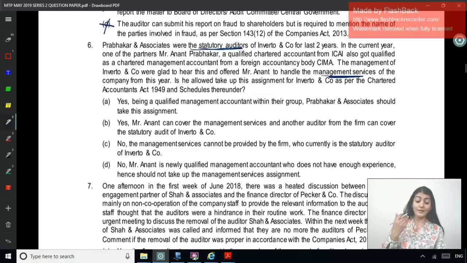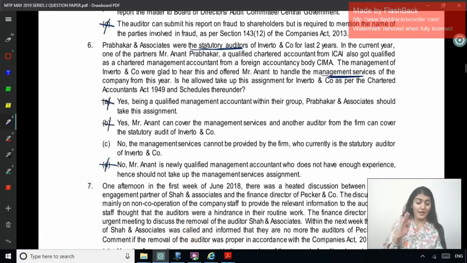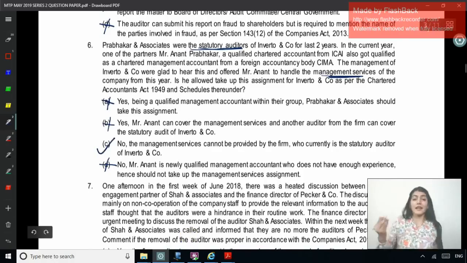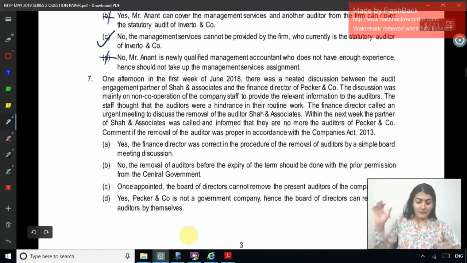No, Anand is a newly qualified management accountant who does not have enough experience and hence should not take up the management service assignment. Can he accept the assignment? No, he cannot accept. Right, so which is the correct answer? C. Okay, right, yes, question number 7.